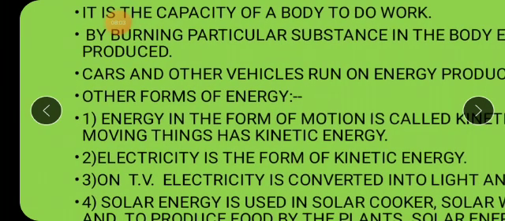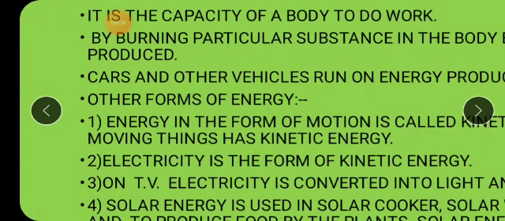Electricity is another type of energy. Electricity is also a form of kinetic energy. You know, the fan starts moving, isn't it? The moment you switch on the button, this electricity is produced, no? Electricity moves the blades of the fan. So you know very well, all moving things have kinetic energy. So electricity is also a type of kinetic energy. Okay.